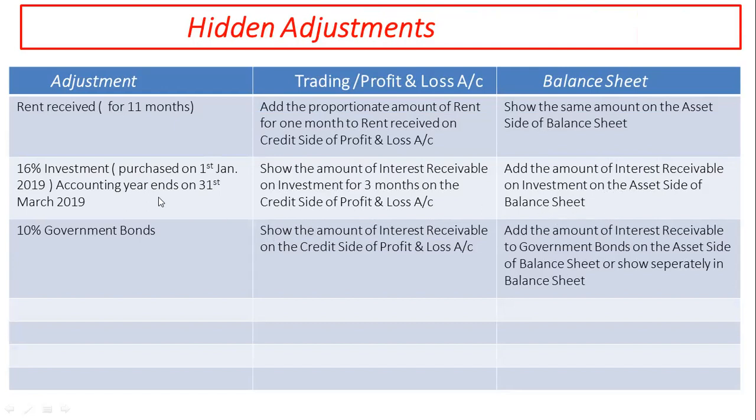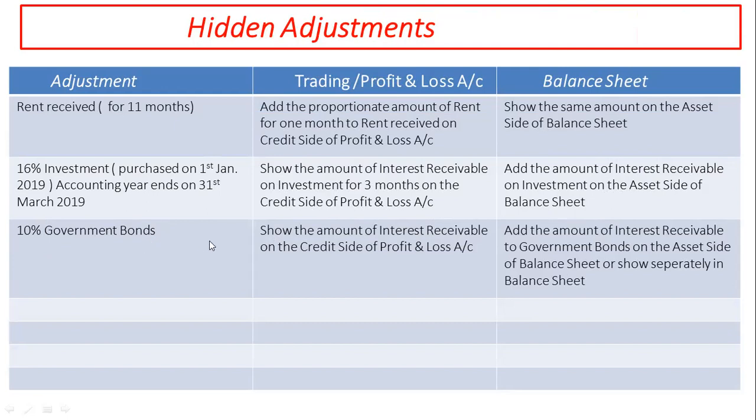The last hidden adjustment is 10% government bonds. It is always the earnings of the firm.